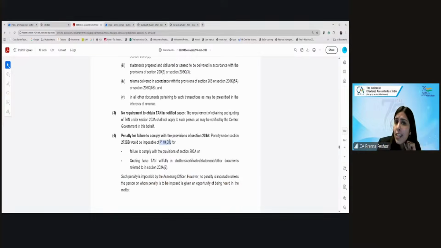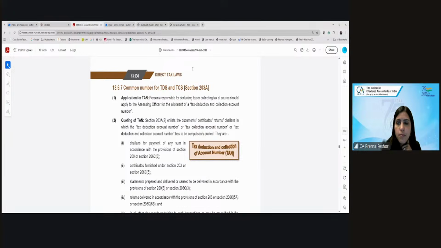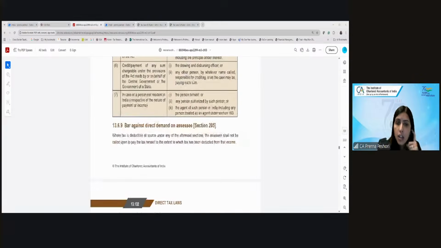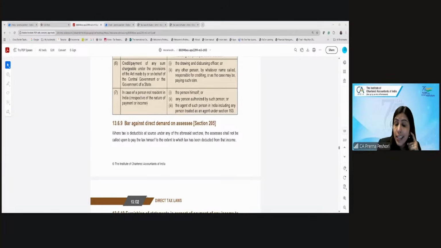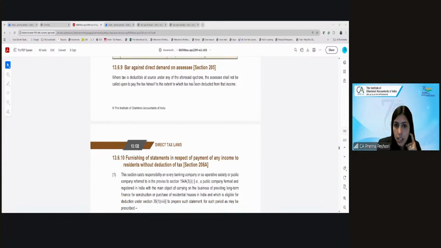So which are the cases where the TAN is not required? 194IA, selling of immovable property. 194IB, rent by individual or HUF of less than 1 crore. And 194M, individual or HUF, less than 1 crore. In those cases, the TAN is not required. Okay. So these are the compliances in respect of TDS.